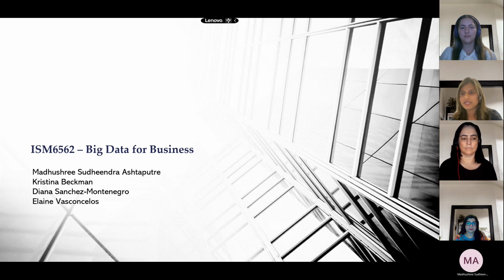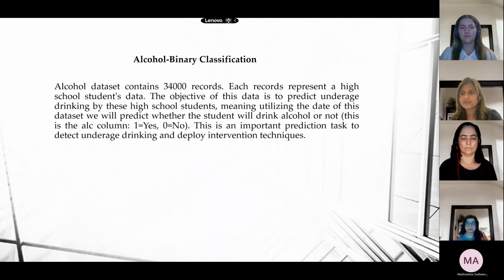The dataset we are using contains 34,000 records. Each record represents the data of a high school student. The goal of this data is to predict underage drinking by the high school students, which means that we will predict whether the student will drink alcohol or not. That is the column ALC from the dataset with binary values 1 and 0, where 1 being yes and 0 being no. This is an important prediction task for detecting underage drinking and deploying intervention techniques.